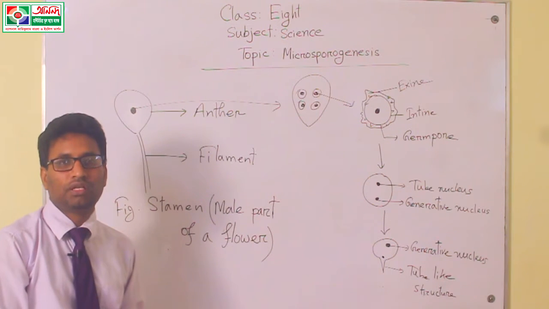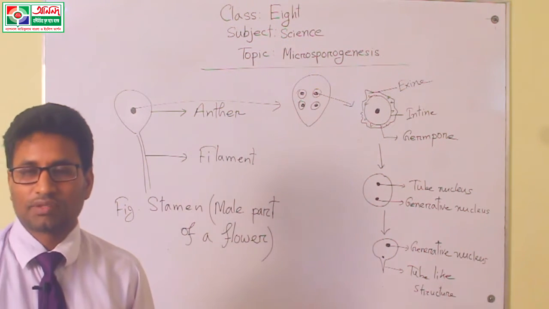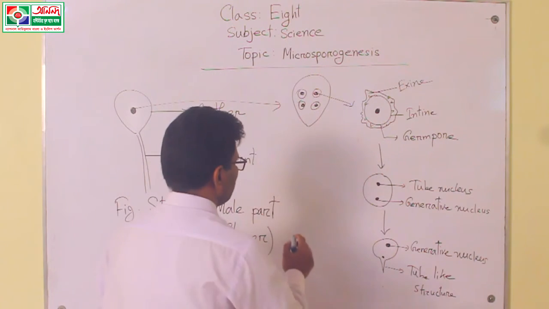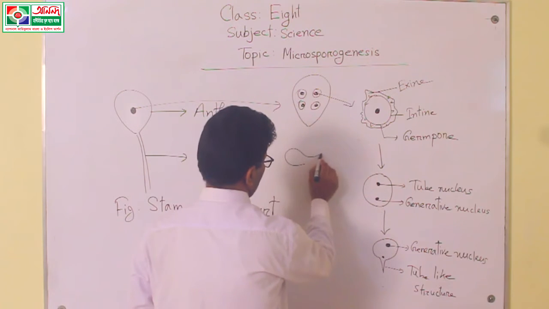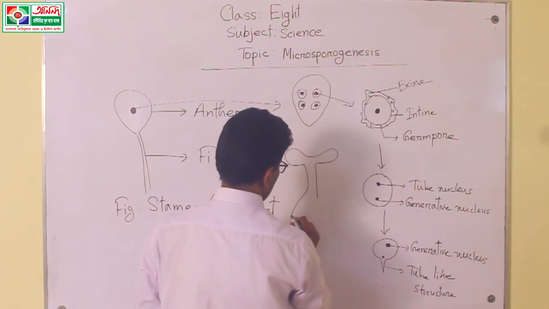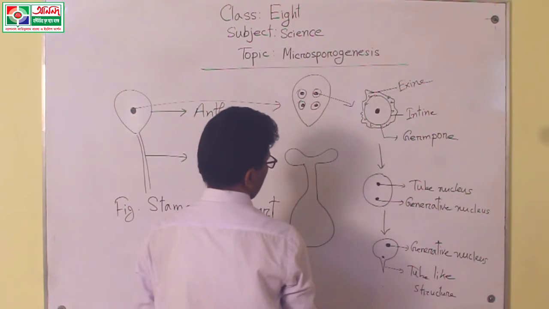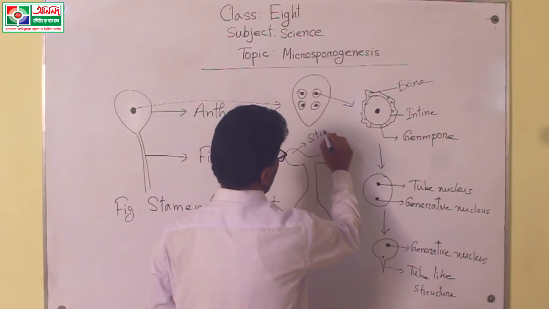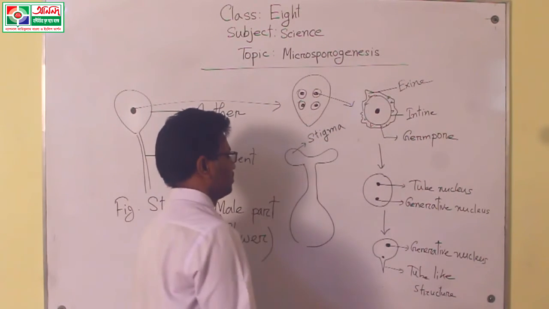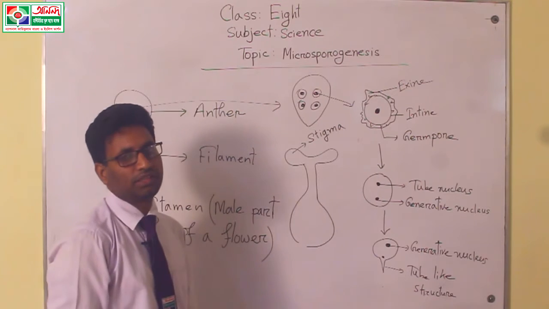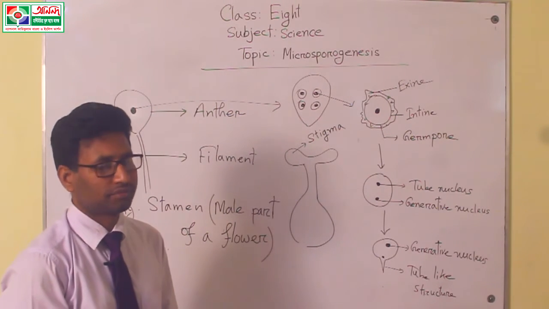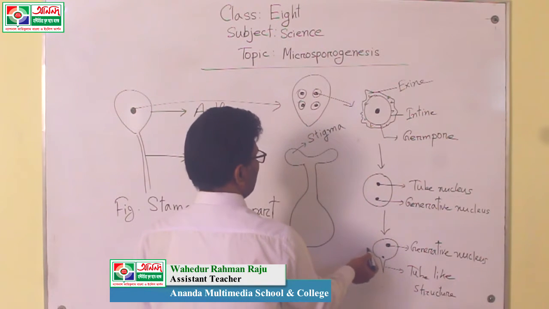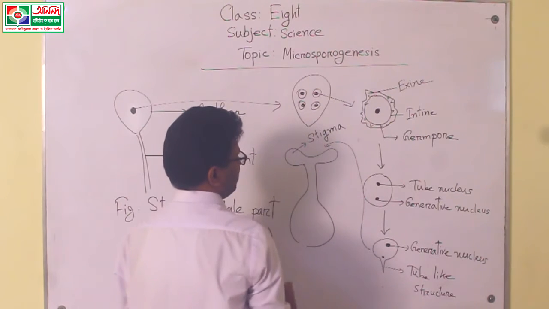The name of the female part of a flower is the stigma. Suppose this is the female part. This part is mainly called the stigma, and this is the complete female part of a flowering plant. This mature pollen grain is mainly transferred onto the stigma.